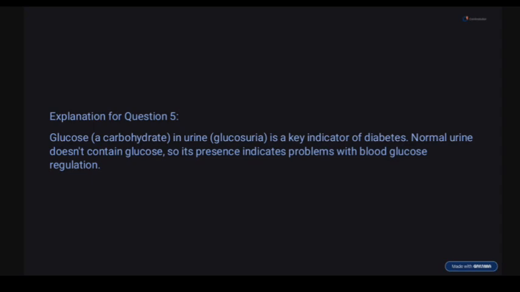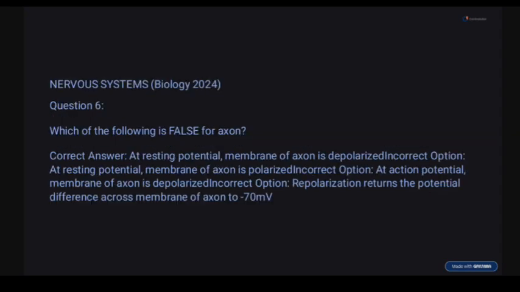So question 6. Which of the following is false for an axon? The keyword here is false. The option says at resting potential, membrane of axon is depolarized. That's the correct one, because at resting state, membranes of axons are polarized, not depolarized. Depolarized means going closer to positive. Polarized means negative.